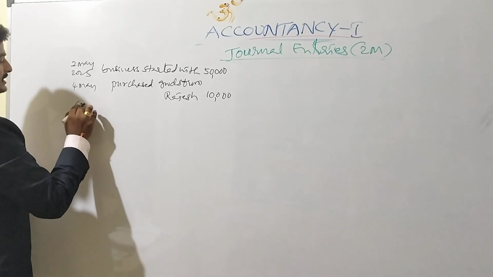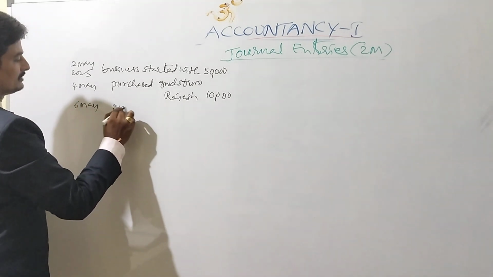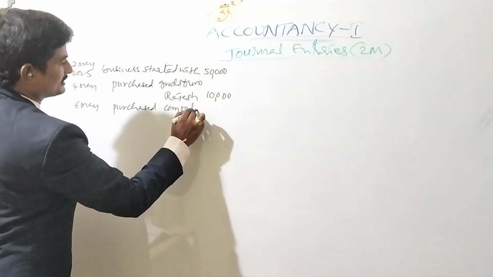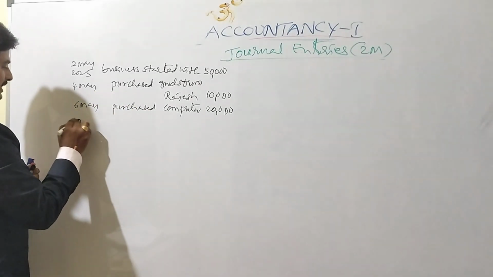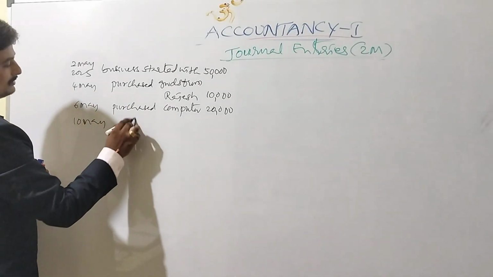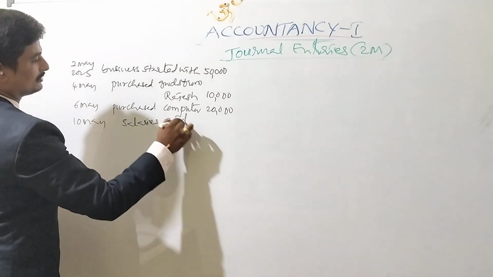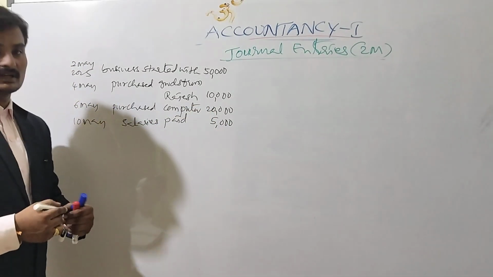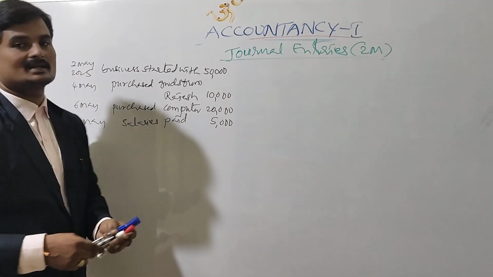And 6th May, purchased computer, 20,000. And 10th May, salaries paid rupees 5,000. So in our final examination, we will find only 4 transactions.